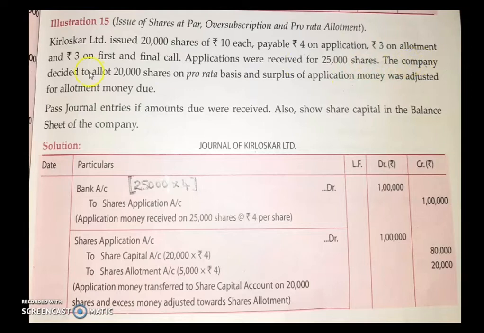The company decided to allot 20,000 shares on a pro rata basis, that is, the allotment will be adjusted on a pro rata basis, and surplus application money was adjusted for the allotment money due. So whatever extra money was received at the time of application will be adjusted to the next installment, that is allotment.